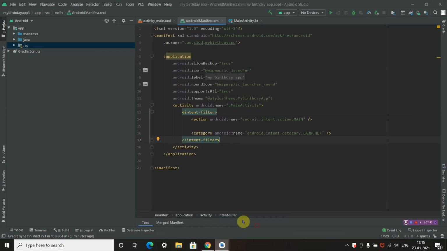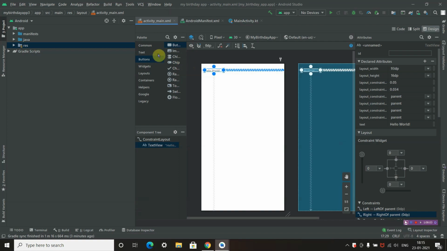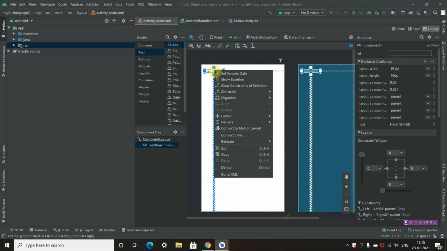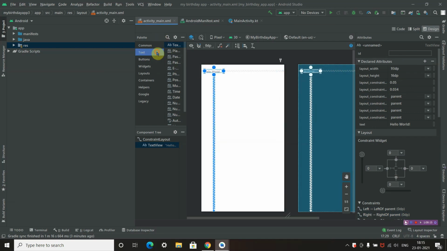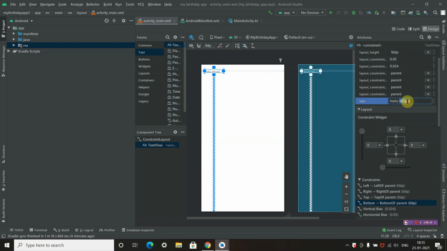Now to add text you need to go to the palette. Okay, text. Now I will be replacing this. Wait, I got here.